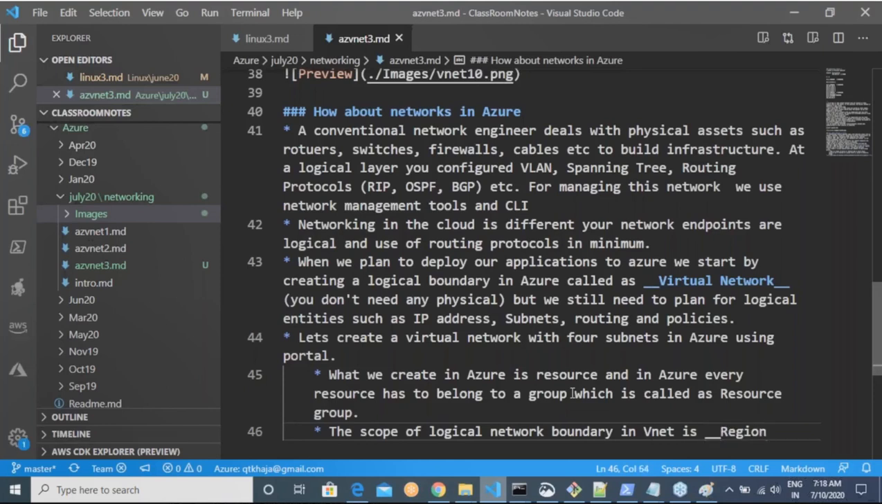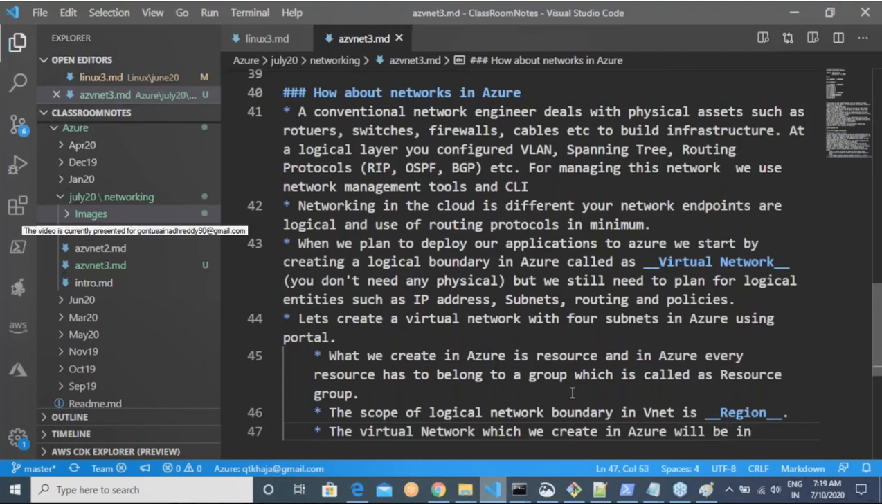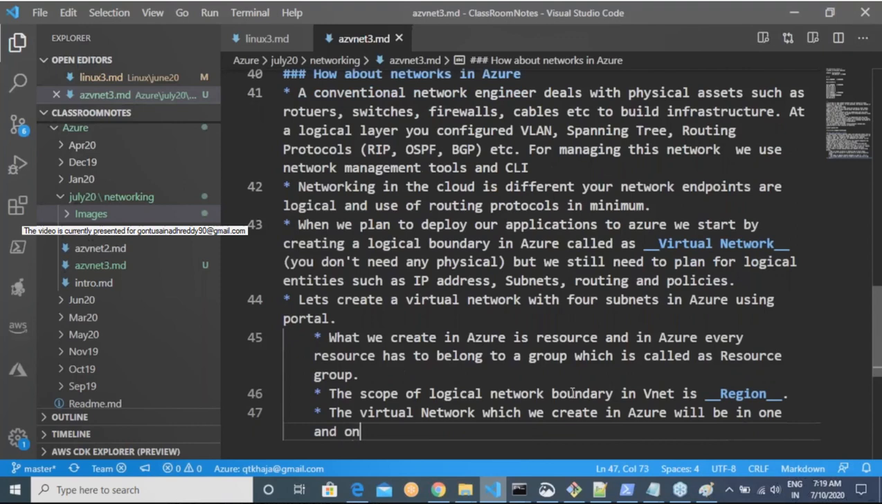So the meaning of the statement is the virtual network which we create in Azure will be in one and only one region. Am I clear on this? For example, if you want to create a network in Mumbai or South India, like Chennai, you can do that. But if you want a network in Chennai and Pune also, then a virtual network cannot do that. A virtual network is a network boundary within a region. Am I clear with the statement, sir?